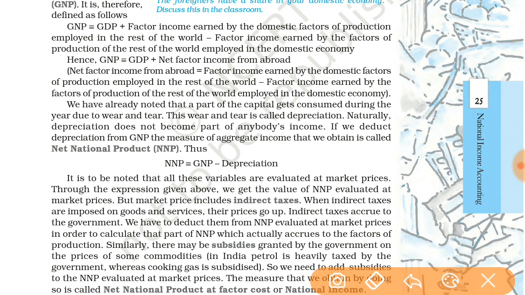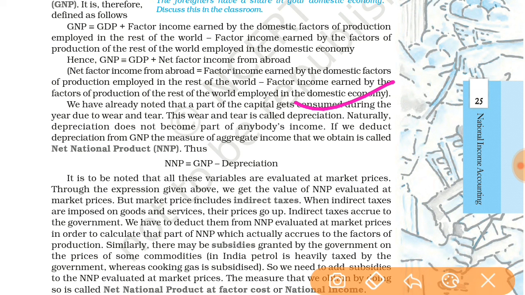The next important point is: what is net national product, NNP? We have already noted that a part of the capital gets consumed during the year due to wear and tear. This wear and tear is called depreciation. In the production process, whatever capital goods are used may get destroyed, worn or torn, so the cost of replacement or repair is known as depreciation.